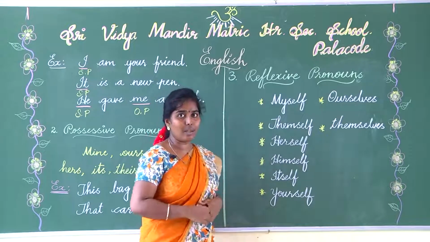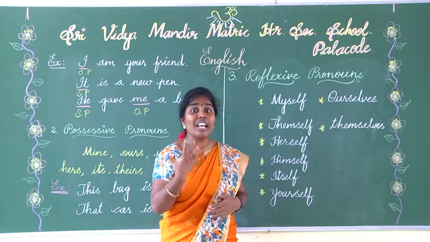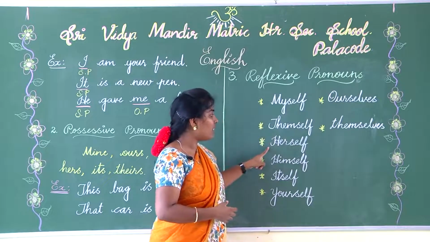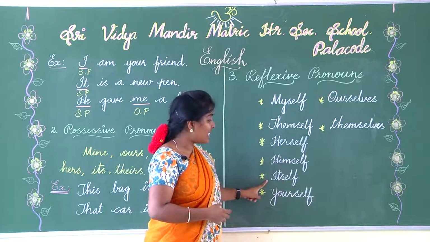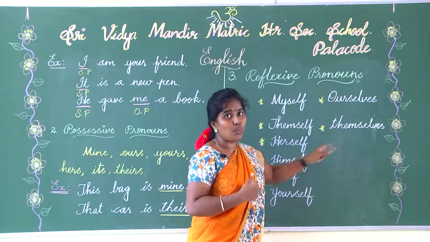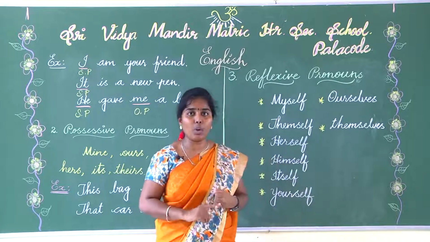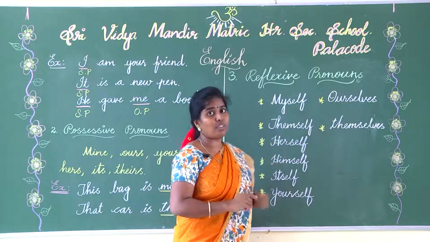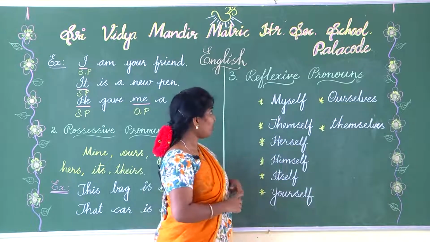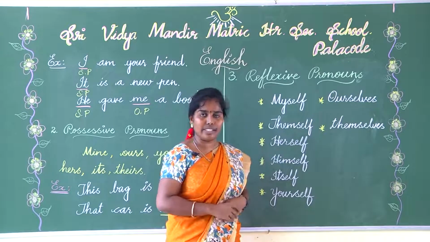Reflexive pronoun is nothing but where the subject will reflect back. That is known as reflexive pronoun. Myself, themself, herself, himself, itself, yourself, ourselves, themselves. Why are we putting self and selves? If the pronoun is singular, we'll use self. If the pronoun is plural, we use selves. So that is the thing. Then, all these are known as reflexive pronouns. I think it's clear for you.